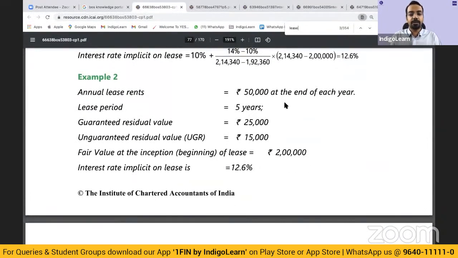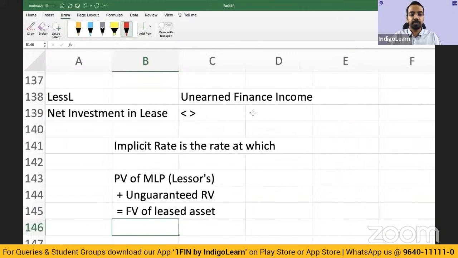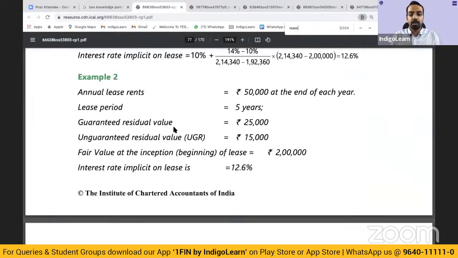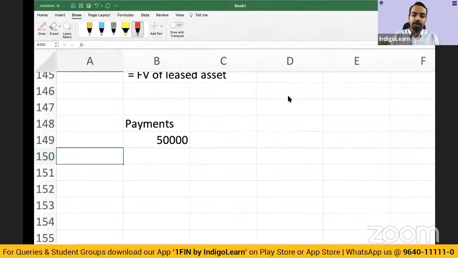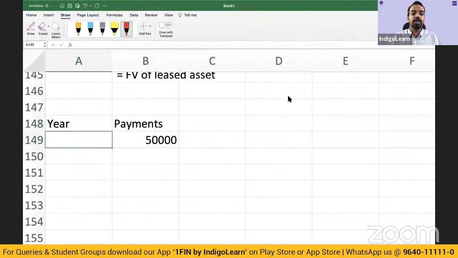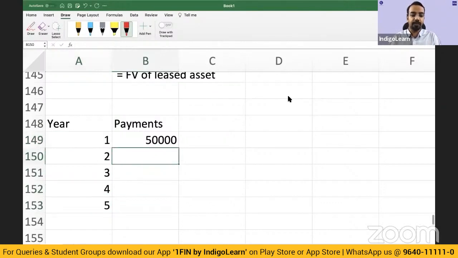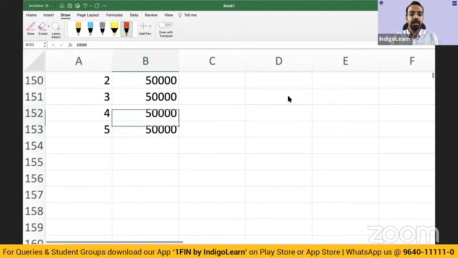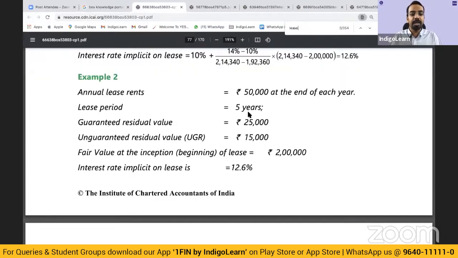annual lease rents of $50,000 per year for 5 years, and it is paid at the end of the year. So always in the examination, what you do is you consider 0 as today, 1 as at the end of the year. So 1, 2, 3, 4, and 5. Okay, and you have annual lease payments of 50,000 in each of these periods. Okay, then guaranteed residual value is 25,000.